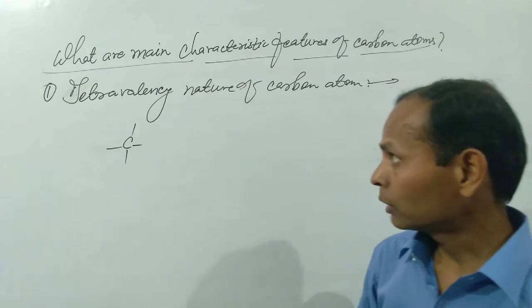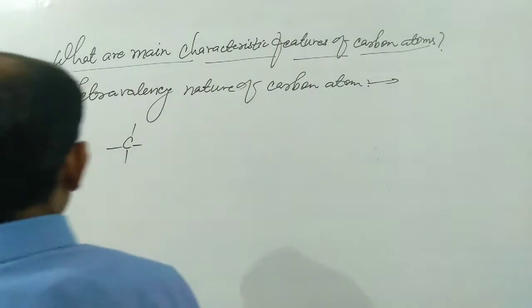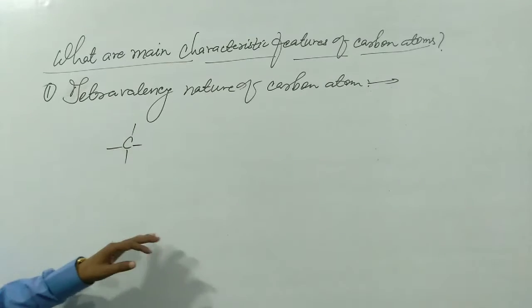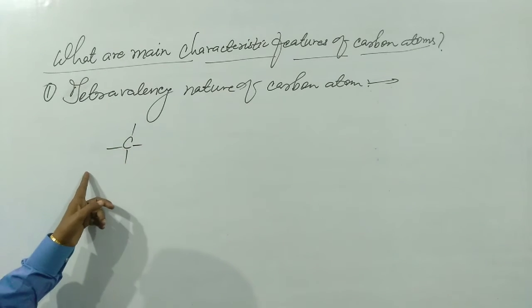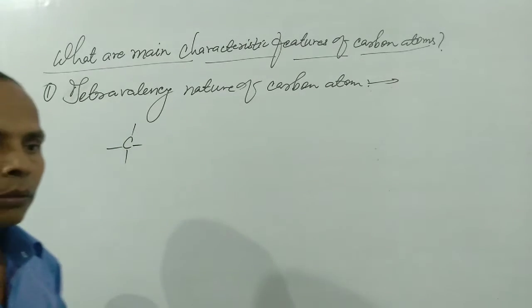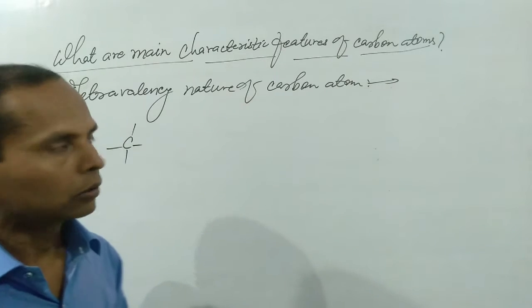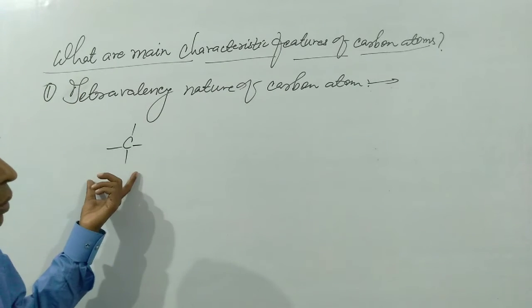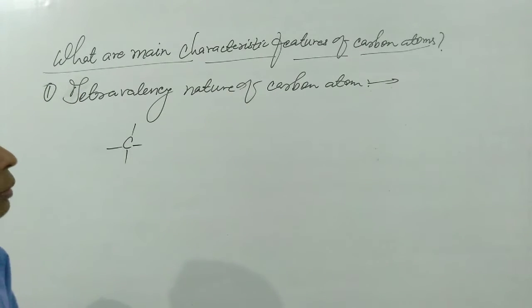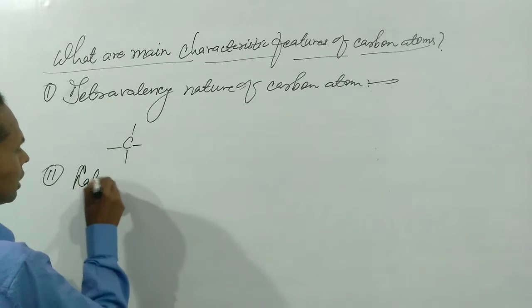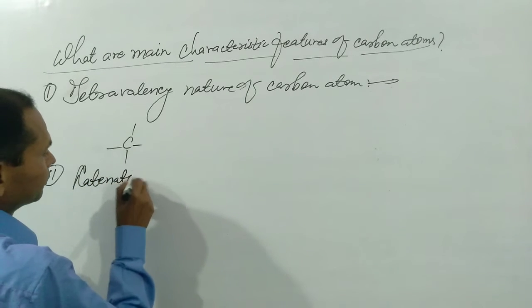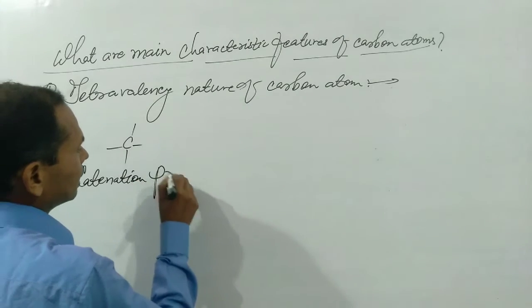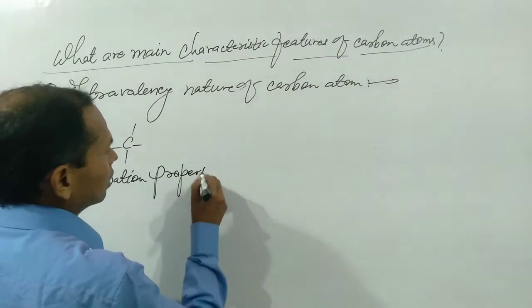So one of the properties of carbon atom that tells us tetravalency nature of carbon atom, this is the tetravalency because the valency of carbon is found to be 4. So carbon forms 4 covalent bonds. This property of carbon atom is known as tetravalency nature of carbon atom. Second is catenation property.